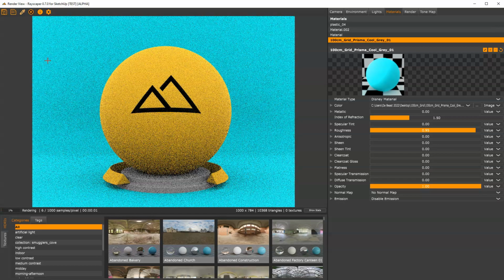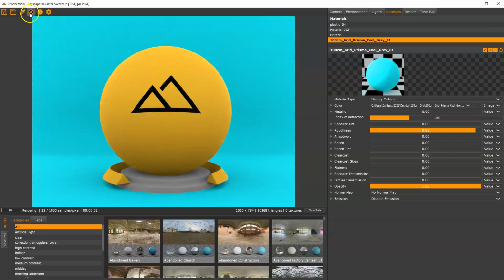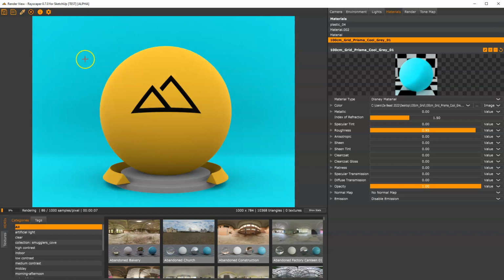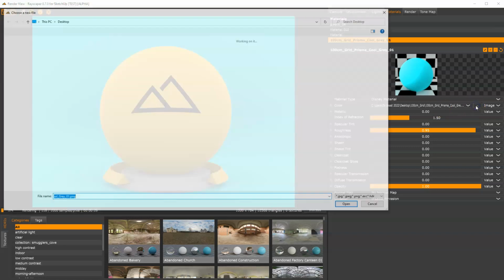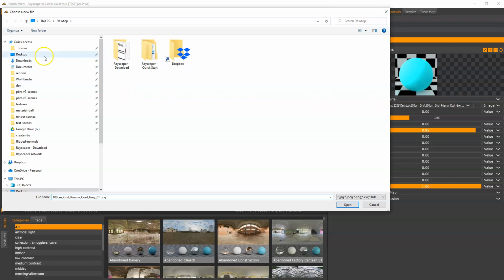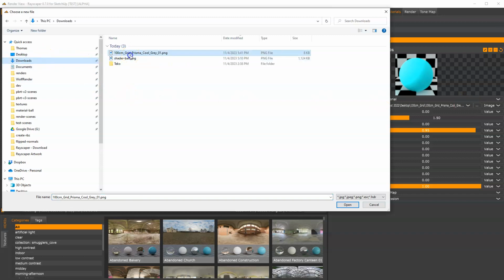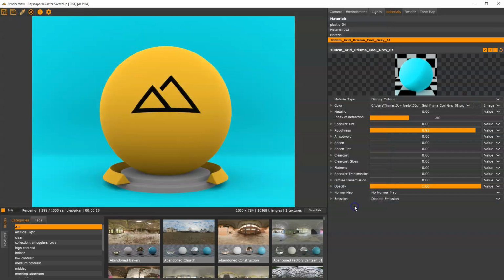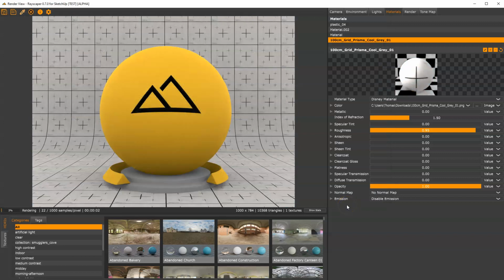I'll open my Rayscaper again. I'll make sure I picked here my cyan background, and I simply change the image to the one on my disk. So I go to my downloads, I use this one, and it's fixed. In general, I would recommend you to always upgrade to the latest alpha version.